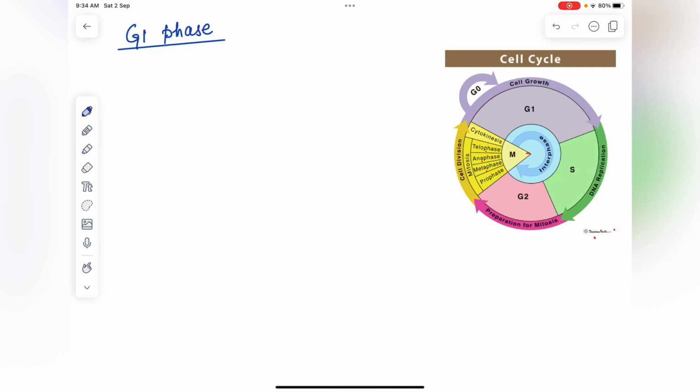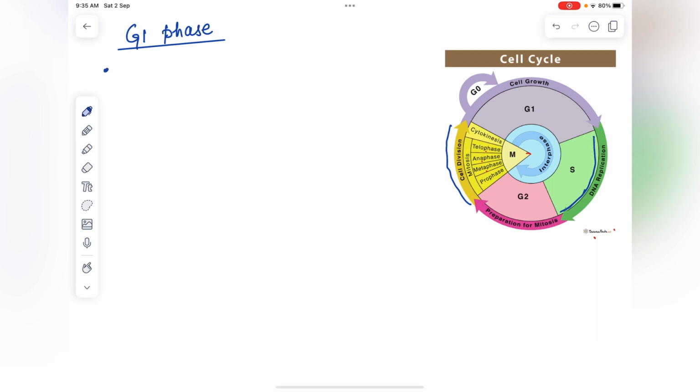G1 phase is called the interval between mitosis and initiation of DNA replication. See, it is between mitosis and DNA replication, means S phase. It comes between M phase and S phase.